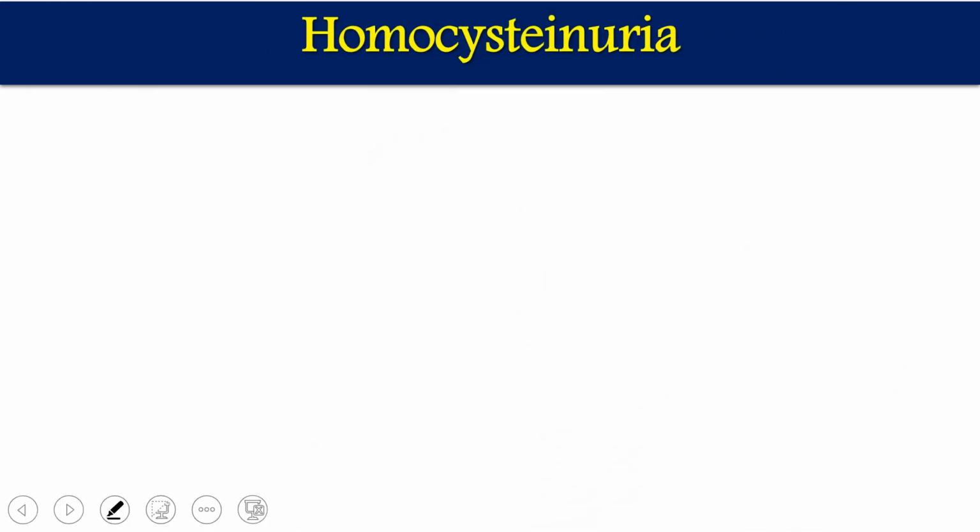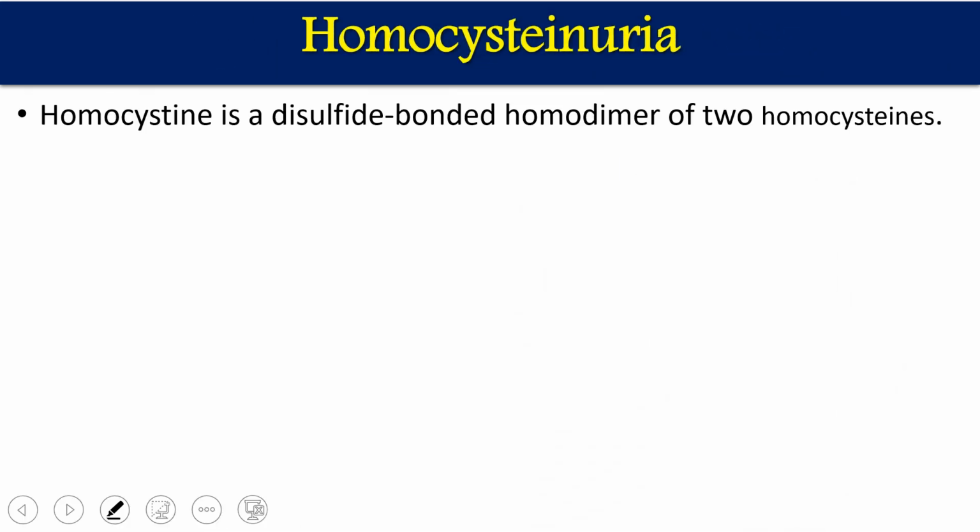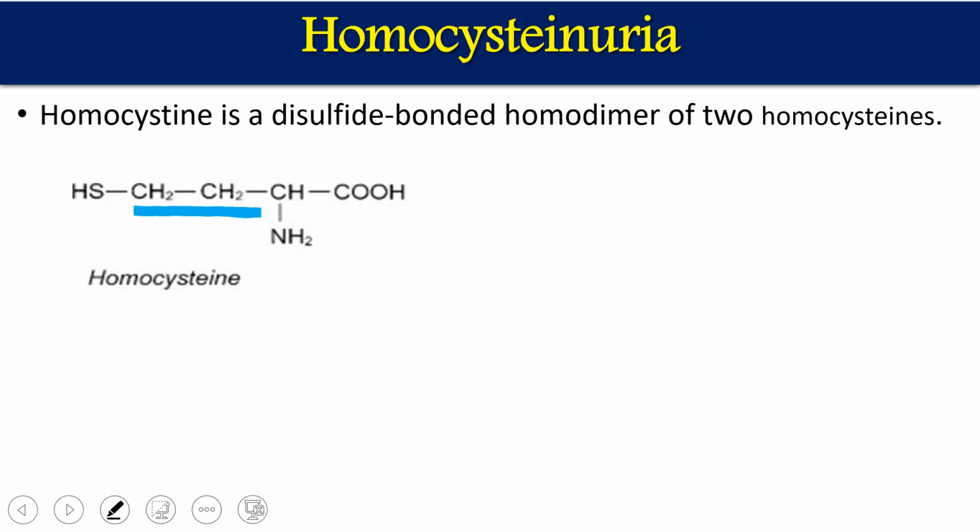Now, what is homocysteine? If we see the structure of cysteine and homocysteine, homocysteine has one extra methyl group in the R group.